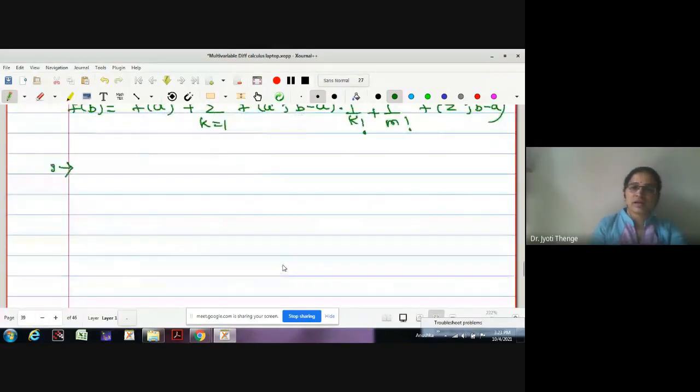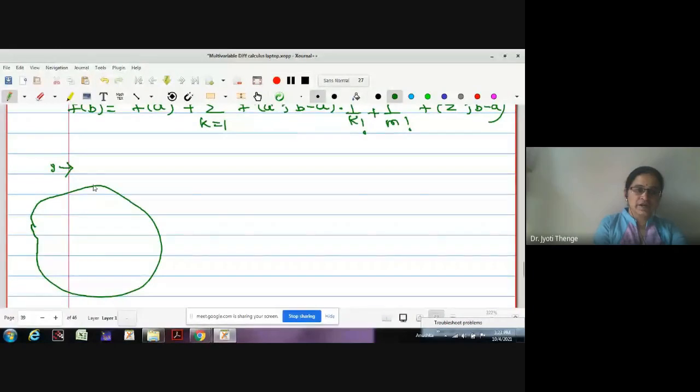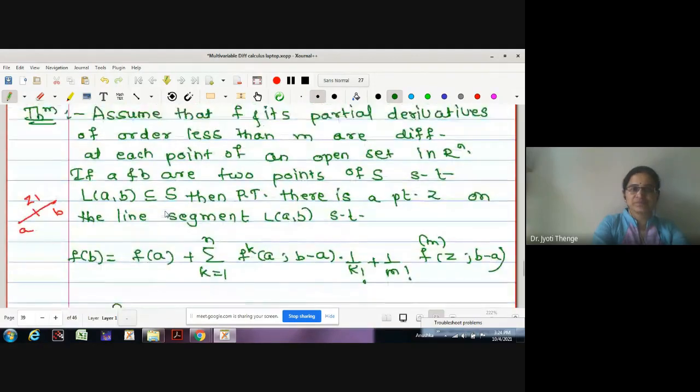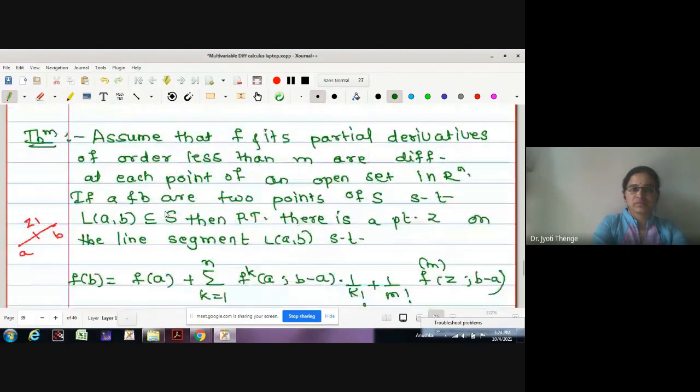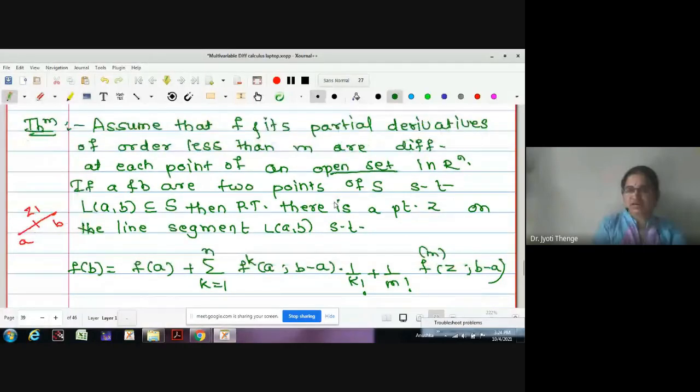Okay, let us draw one sketch here. Let this be your domain space S contained in Rn. What is given? A and B are two points where the line joining the two points is in the same set. Now, the set S is given to be an open set. Correct? Each point of an open set. Here we will assume the domain is an open set.